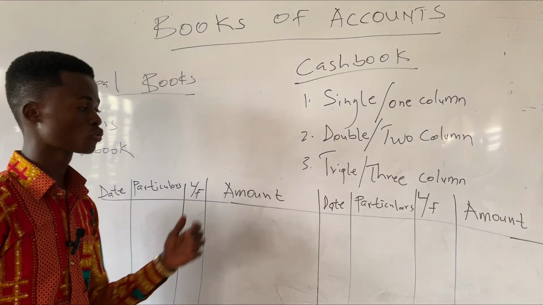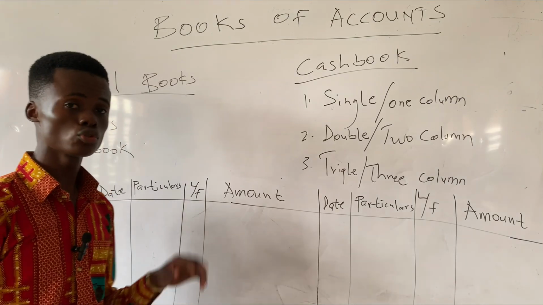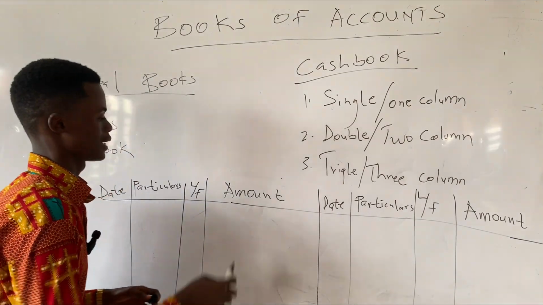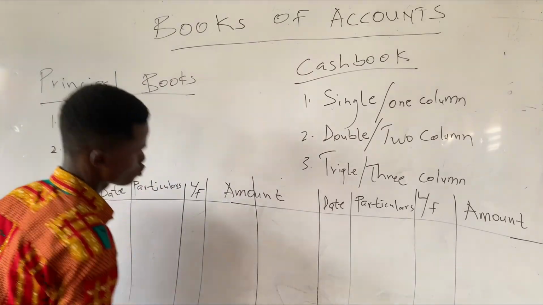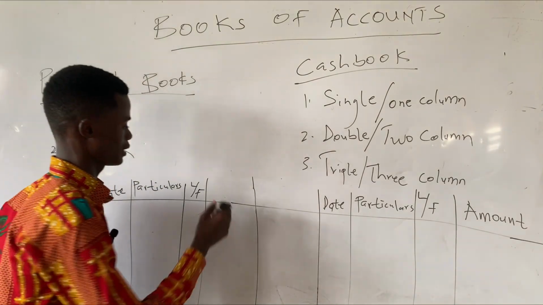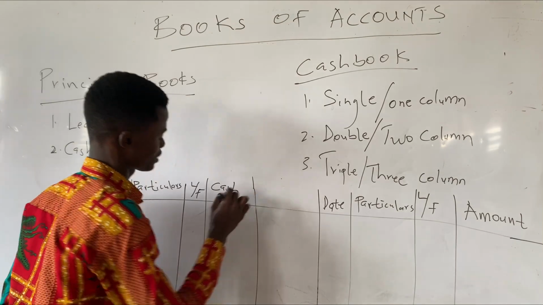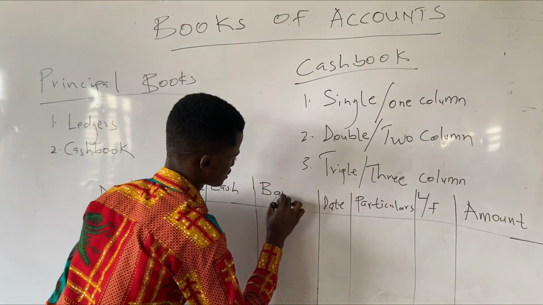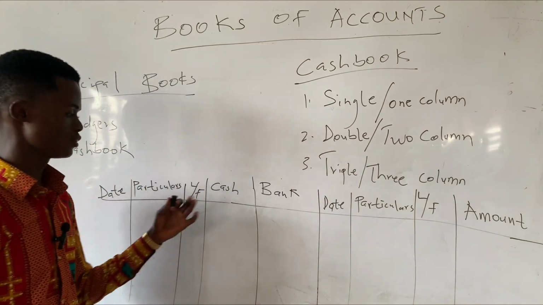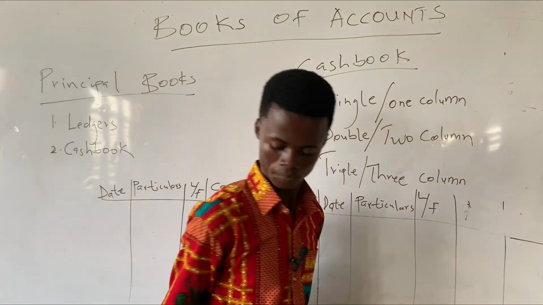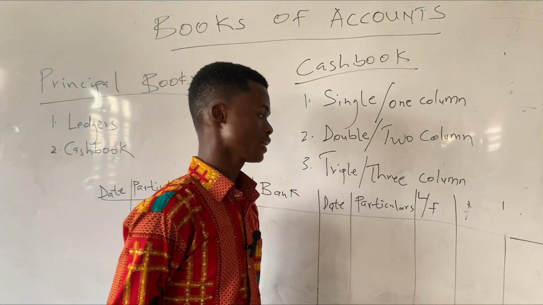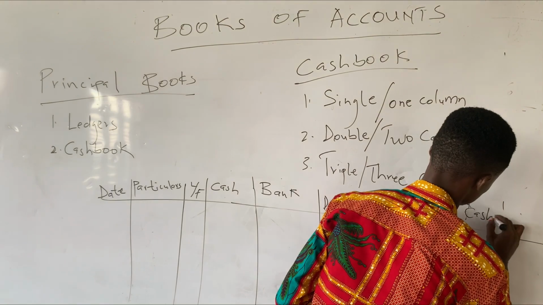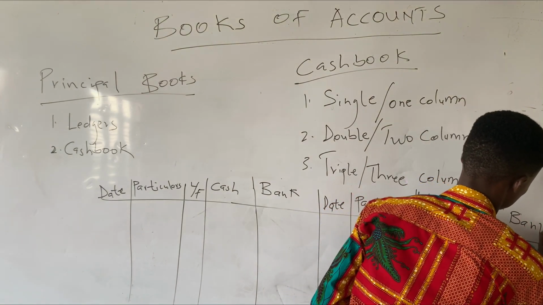On the double column or two column cash book, it is having two different columns for amount. And in this cash book, the amount section is divided into two. The first to cater for the cash transactions and the other one for the bank transactions. In any case, you bring your currency sign. On the credit side too, it is divided into two. The first for cash and the other one for bank.